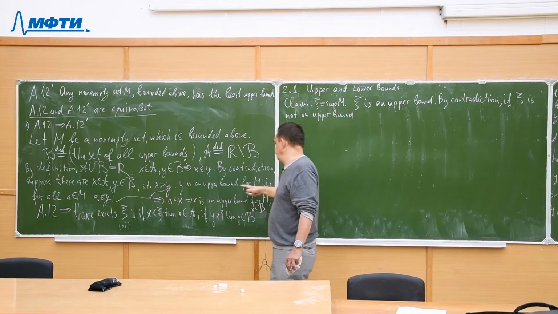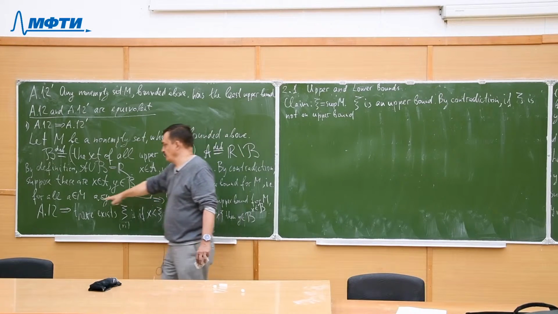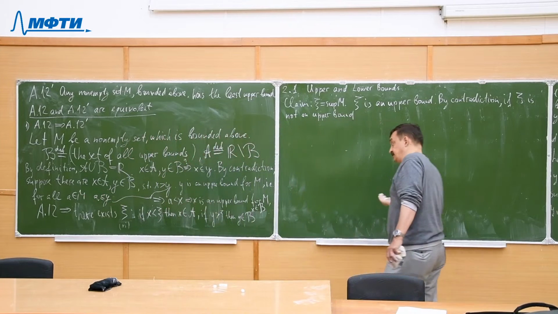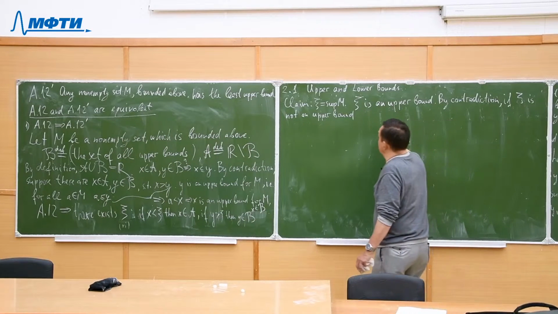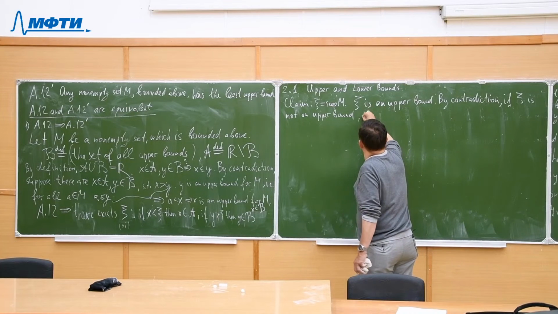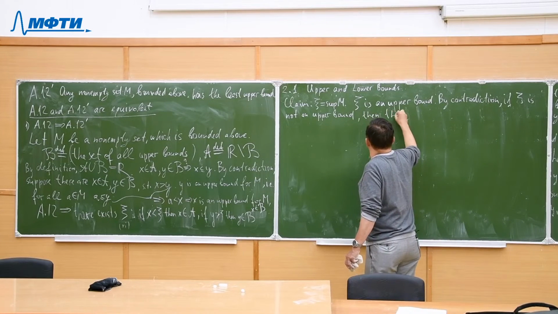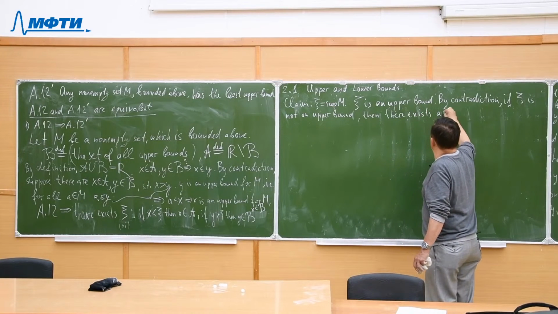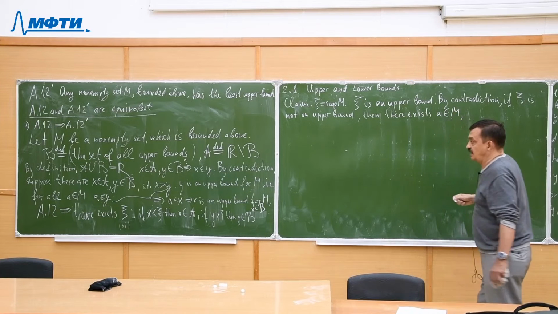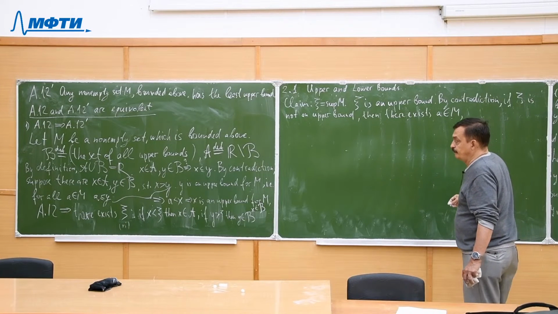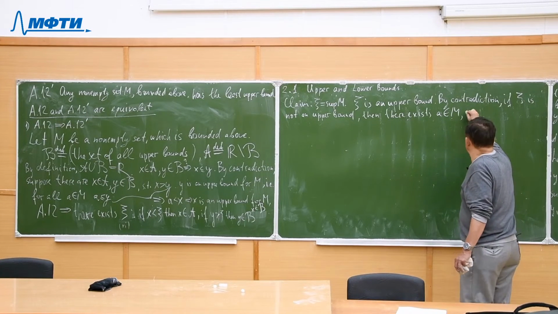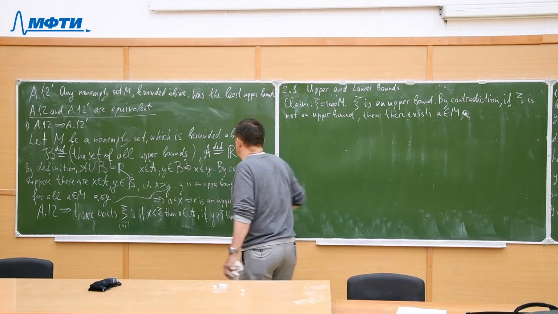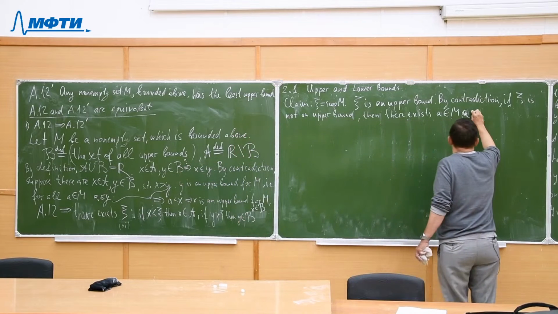Upper bound means that for all a in M, a is less or equal than xi. If it is not an upper bound, then there exists a in M such that a satisfies the opposite inequality. So a is greater than xi.